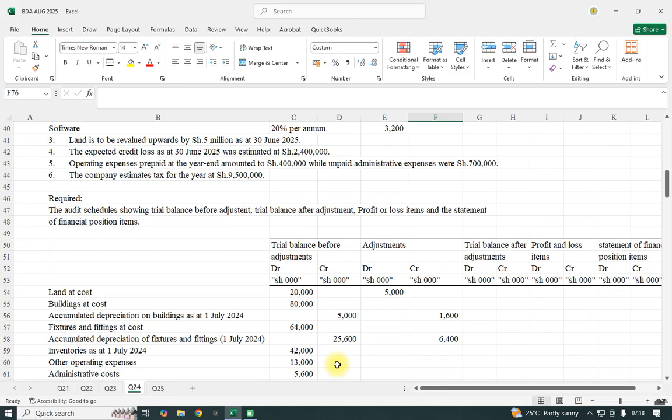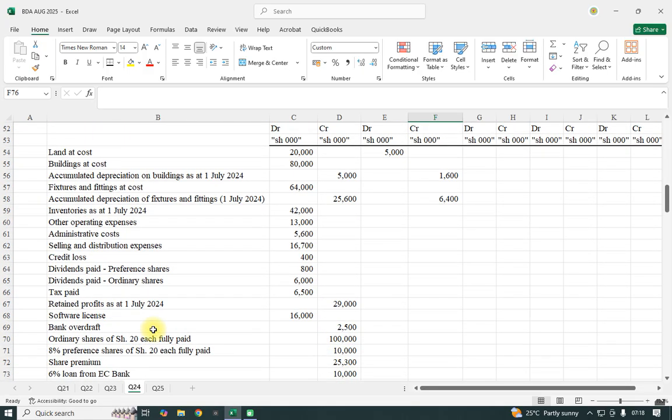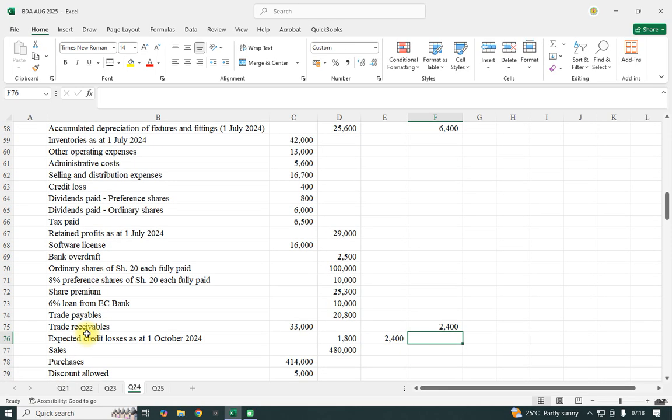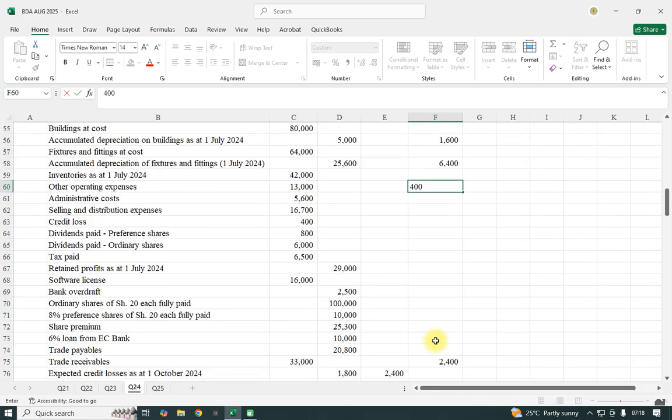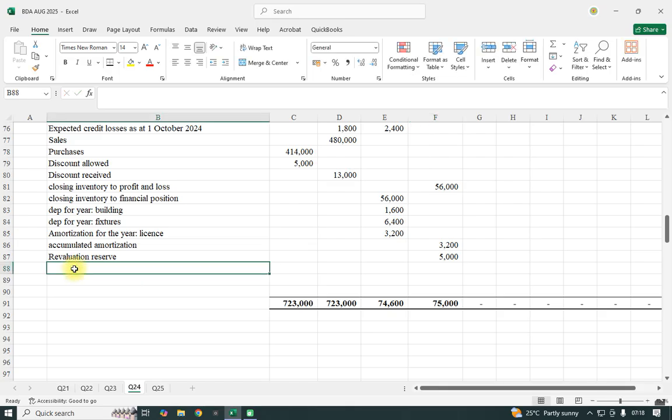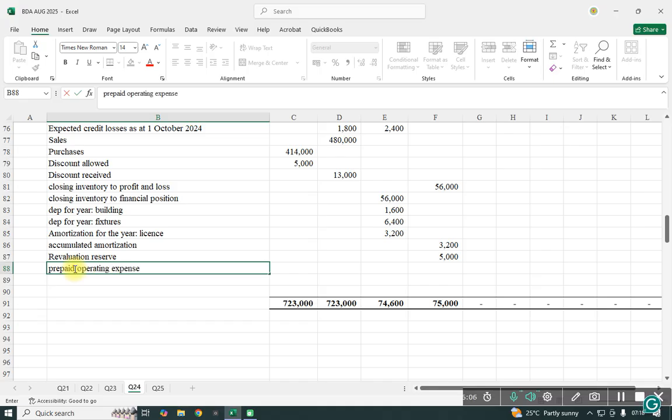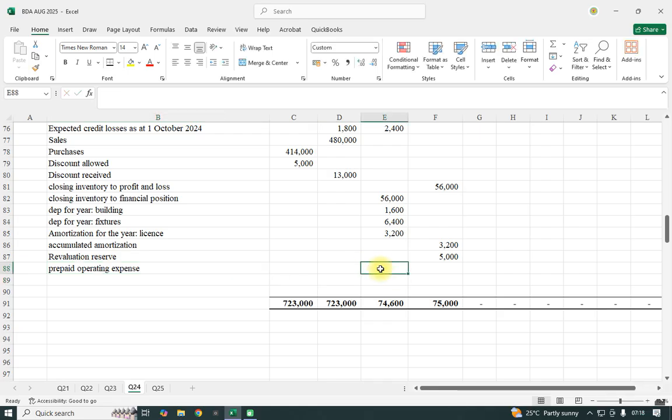Then operating expenses prepaid at year end amounted to 400. So operating expense, it was prepaid. We just need other operating expense, I think we did not have any. So other operating expense was prepaid here. Prepayment, we shall deduct 400, which will be an asset. So prepaid operating expense of 400, which will be an asset.